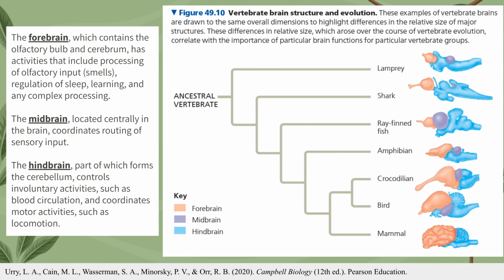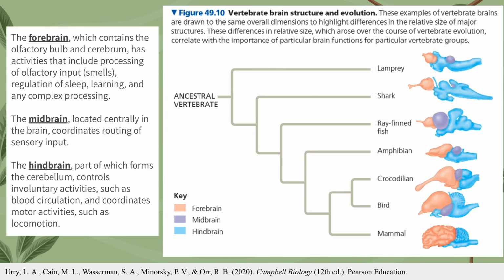It is the center for complex processing, learning, regulation of sleep, and the processing of smells, or olfactory input. The midbrain is located centrally. It acts as a coordinator for routing sensory input to the appropriate areas of the brain for further processing. The hindbrain includes the cerebellum, which coordinates motor activities like locomotion. It also manages essential involuntary functions, such as blood circulation.